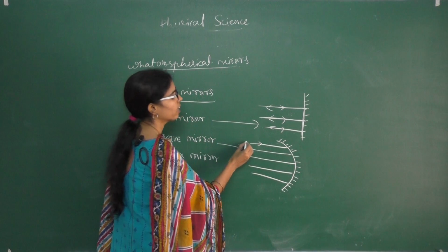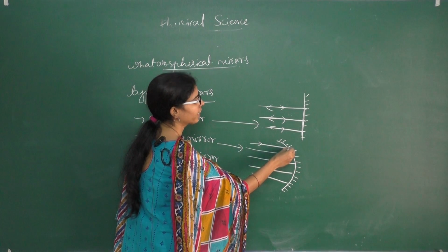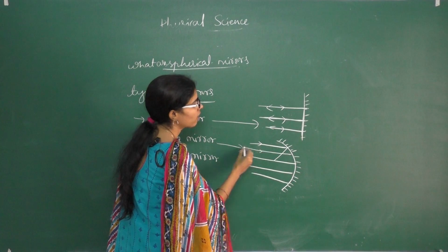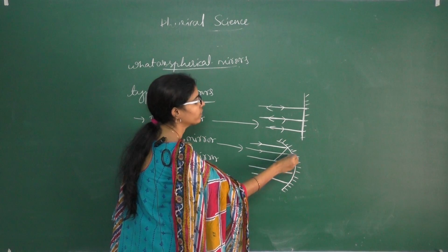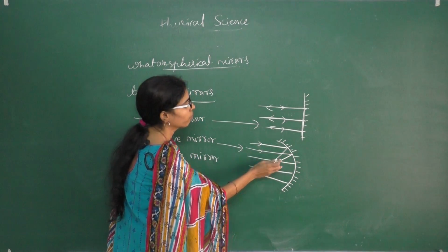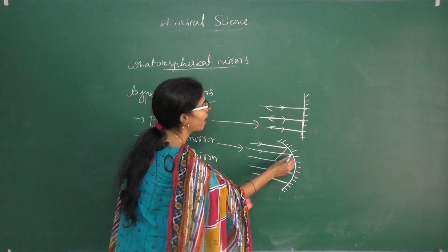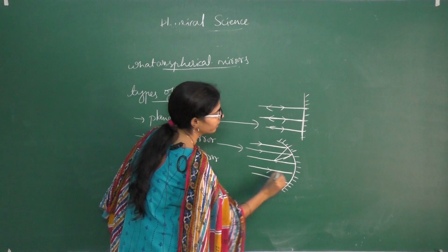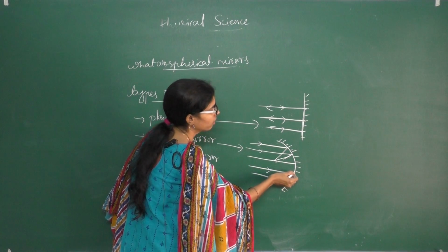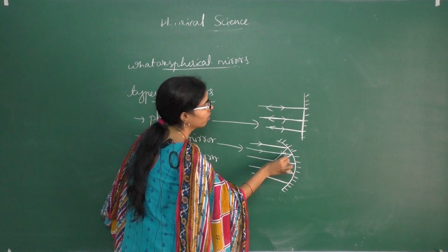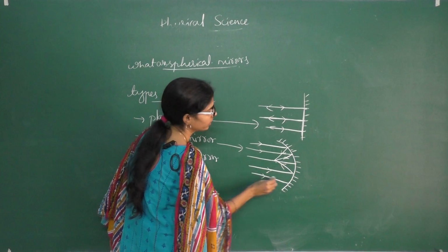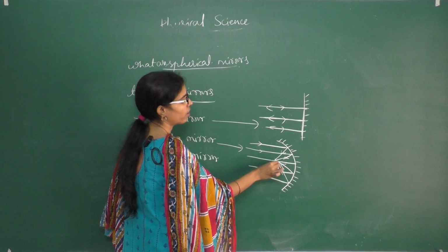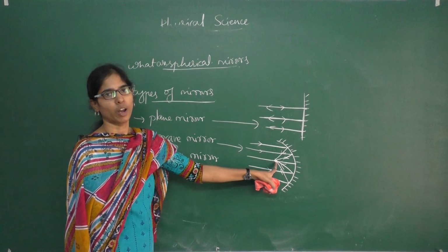In this case, the light ray hits the surface, gets reflected back and meets at one point. The second ray also hits the surface and gets reflected back and meets at one point. This ray also, and this ray also. So all reflected rays are meeting at one point.